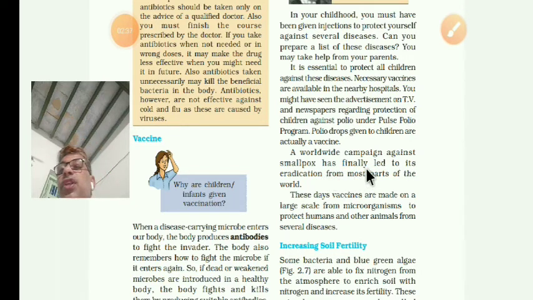Eradication means destroying or completely removing it in many parts of the world. These days, vaccines are made on a large scale from microorganisms to protect humans and other animals from several diseases. Okay, understood, students?